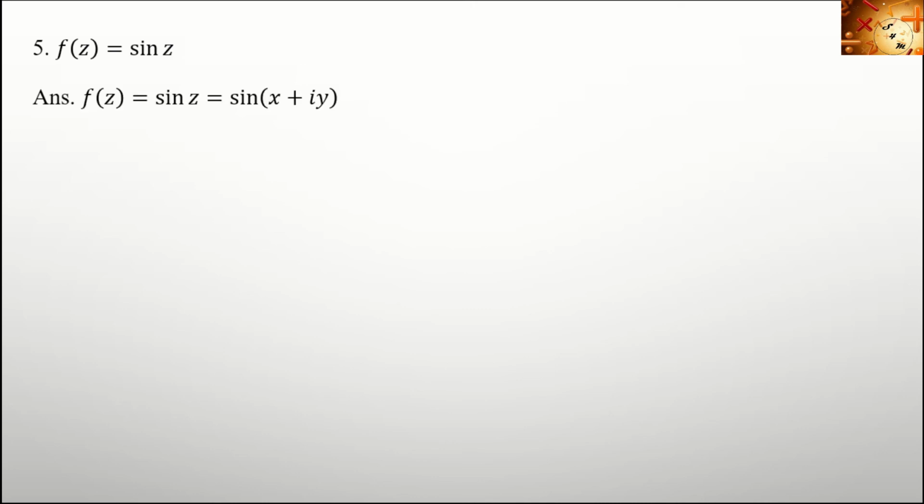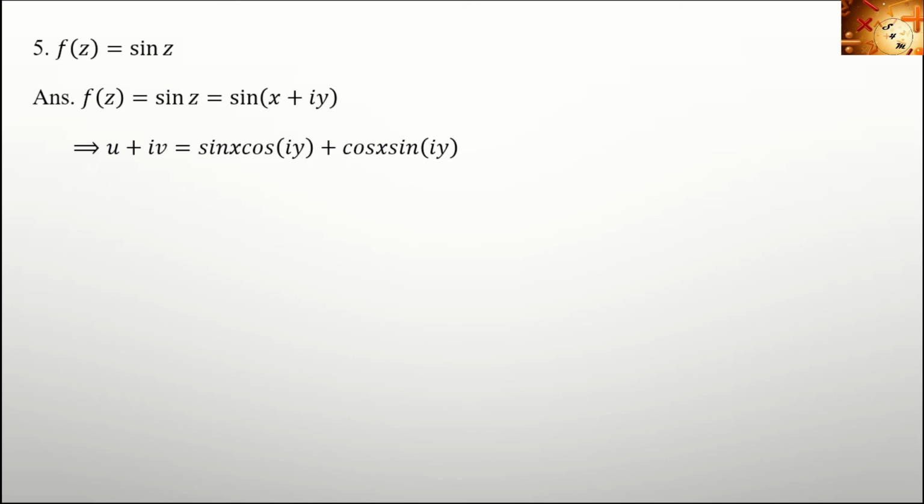F of z equal to sin z, which is equal to sin of (x plus iy). That is, put z equal to x plus iy and f of z equal to u plus iv. Then what is sin of (x plus iy)? Using the sin of (a plus b) expansion, that is equal to sin x cos iy plus cos x sin iy. Here there is no separate real part and imaginary part, so we want to simplify the expression.